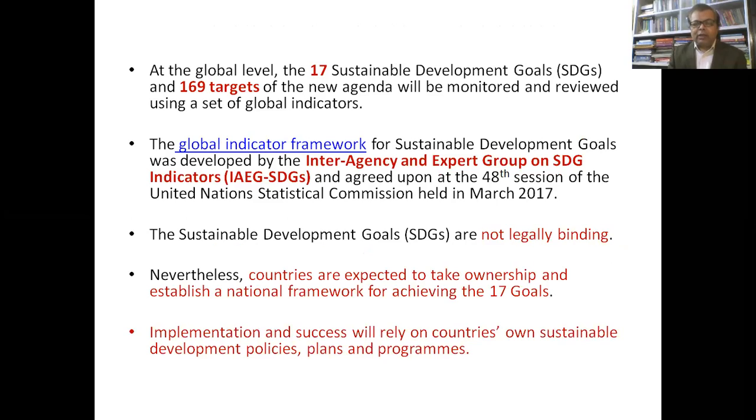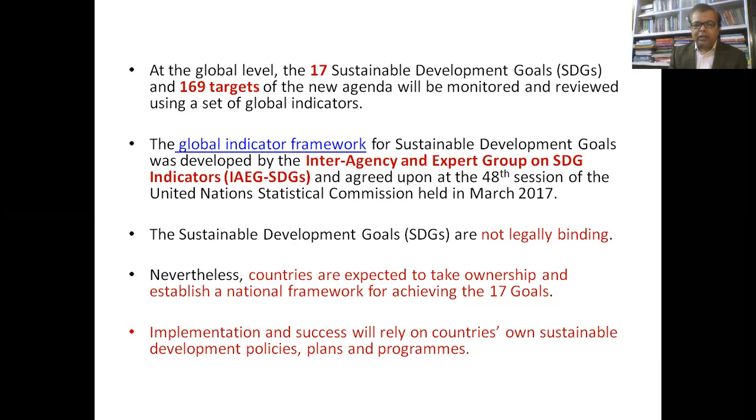At the global level, the 17 Sustainable Development Goals, as we just saw, and 169 targets of the new agenda will be monitored and reviewed using a set of global indicators. So there are indicators, there are targets, and there are goals.